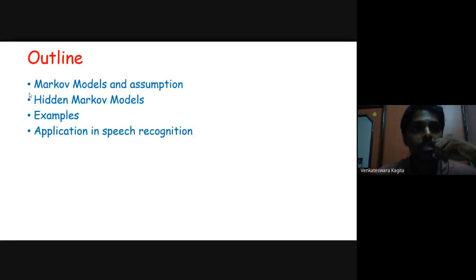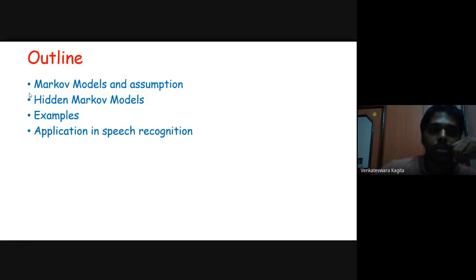So, in this session, we'll talk about Markov models first and the Markov assumptions, and then we'll discuss hidden Markov models with examples. Also, we'll look at one of the applications of hidden Markov models, that is a speech recognition system.